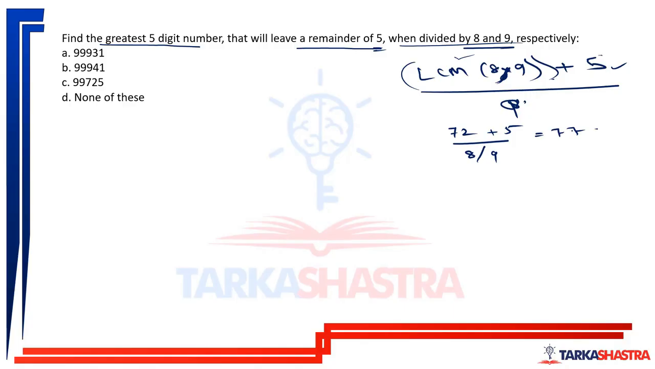Now, which will be the next number? After 77, which will be the next number which satisfies this condition? What is the condition given? A number when divided by 8 and 9 should leave a remainder of 5.